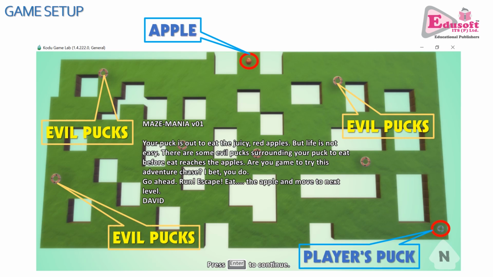As the game starts, they all will start chasing the player's puck, and the player's puck will try to reach the apple. The apple will not be moving; it will remain stationary in one corner. Well, that is the entire plan of the MAZE-MANIA game, and let us now move on to the actual game design.